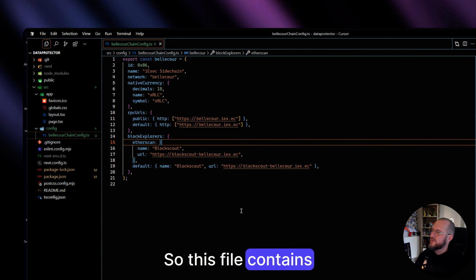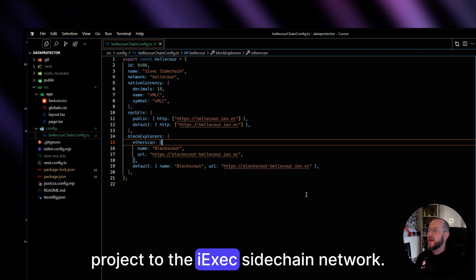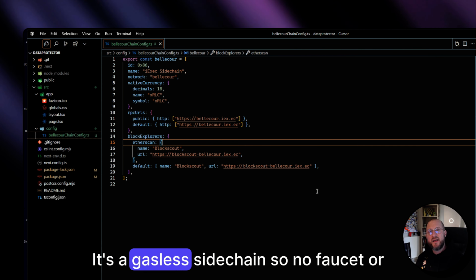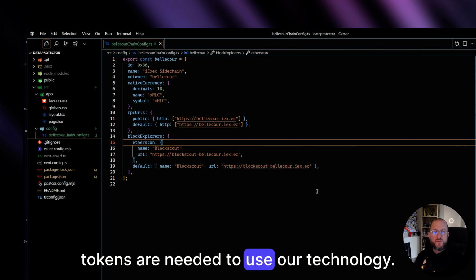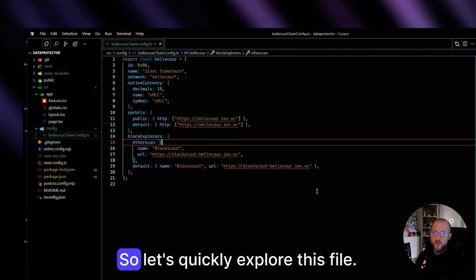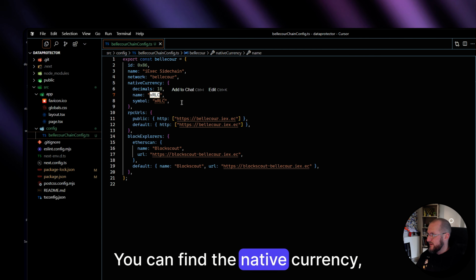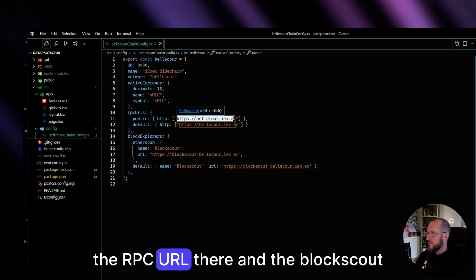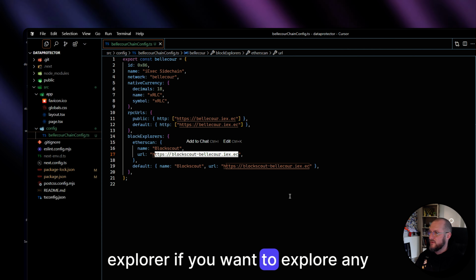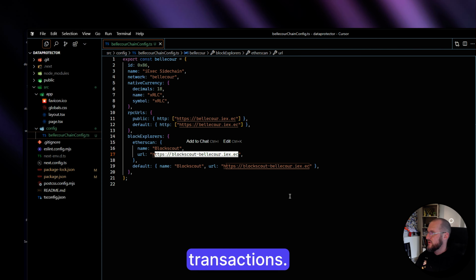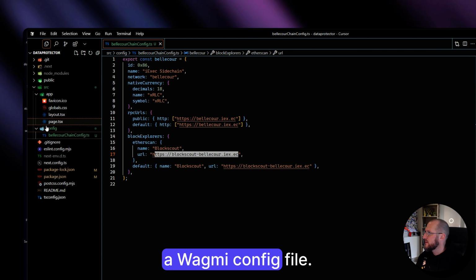So this file contains the configuration which connects your project to the iExec sidechain network. It's a gasless sidechain, so no faucet or tokens are needed to use the technology. It's pretty cool, right? So let's quickly explore this file. You can find the native currency, the RPC URL there, and the Blockscout explorer if you want to explore any transaction. Then second step, we need to create a Wagmi config file.